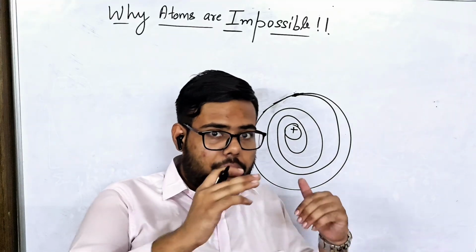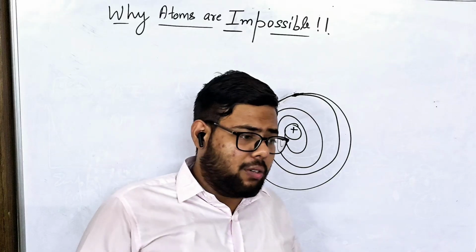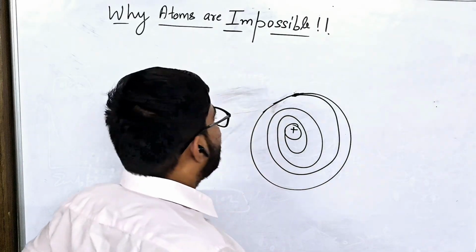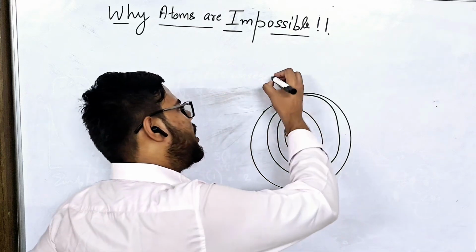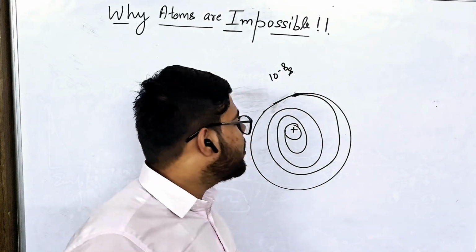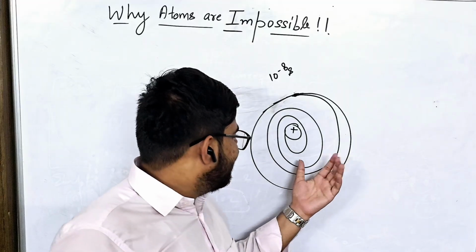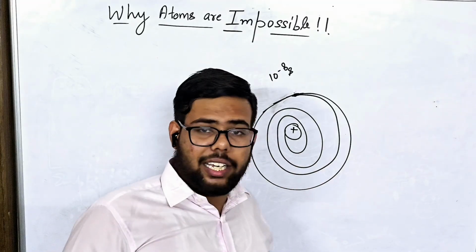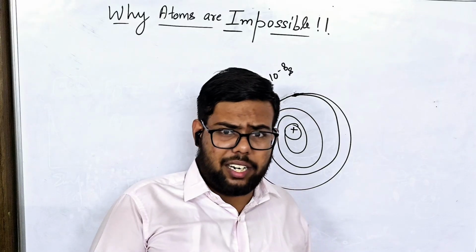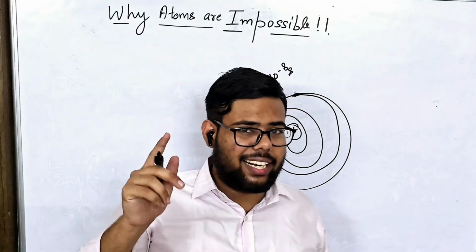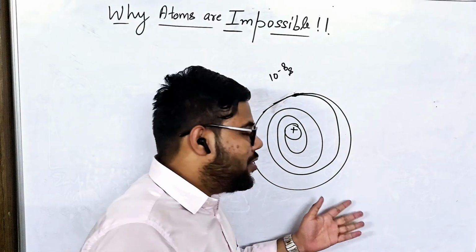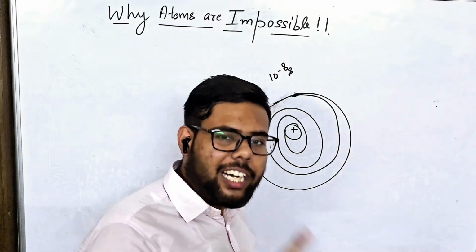Then what's the reality behind this? Well, you all can think that maybe it takes lots of time. No. As per the electrodynamics theory given by Maxwell, it should take about 10 to the power negative 8 seconds, an approximate result. We know that it is not the case because, of course, the age of the universe is very old, like 13.8 billion years. I don't remember the exact age, but somewhat like this. So of course this is not possible. So what's the reality? Let me tell you.